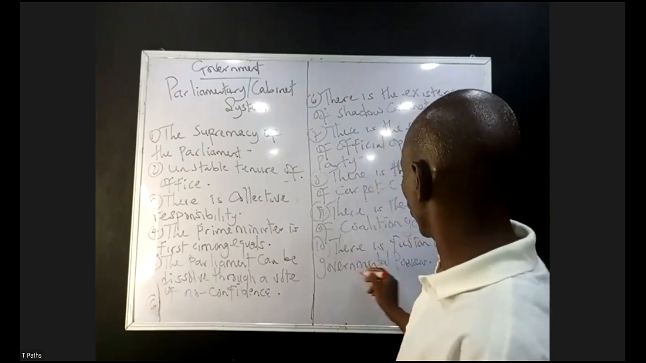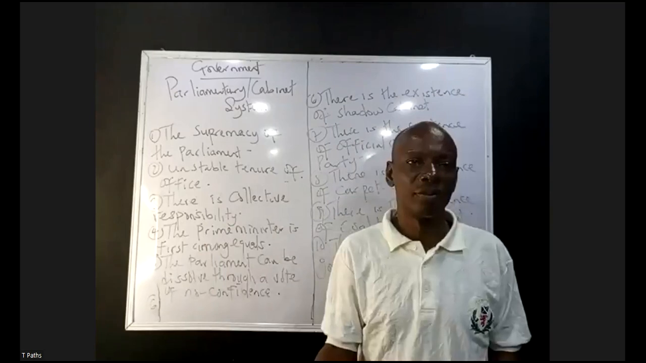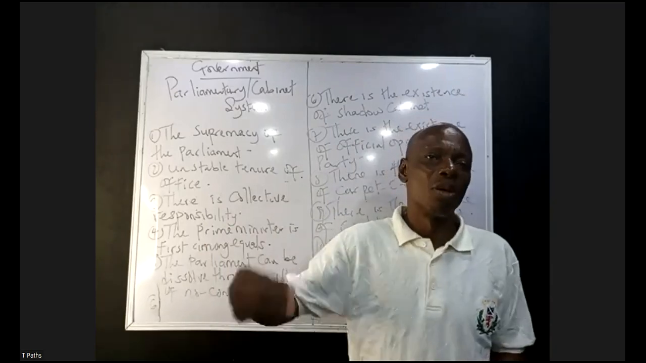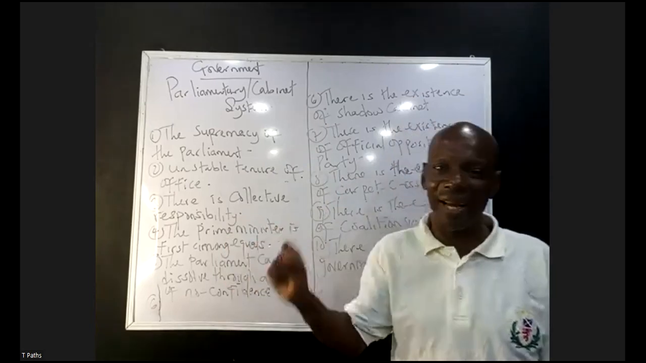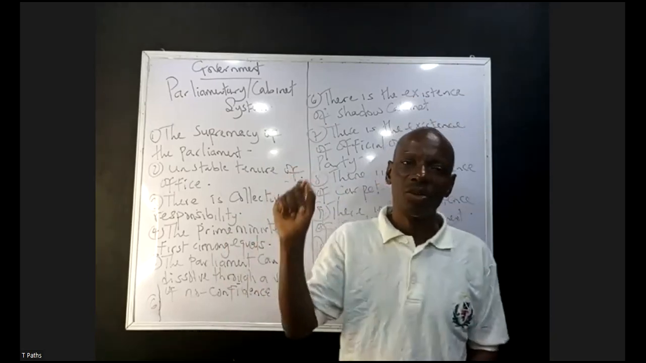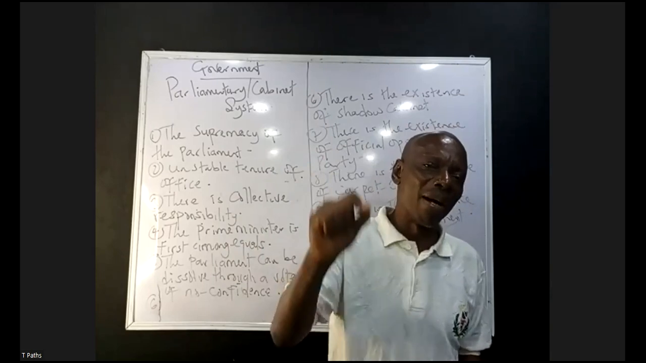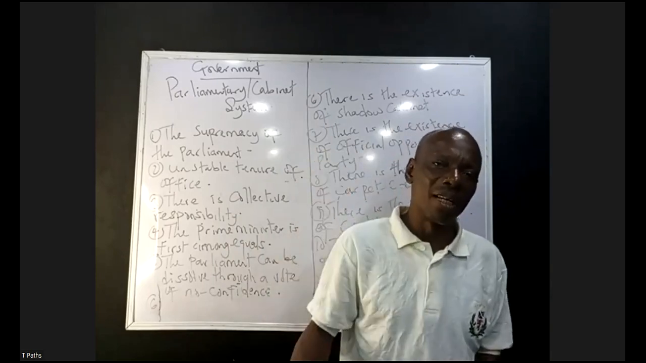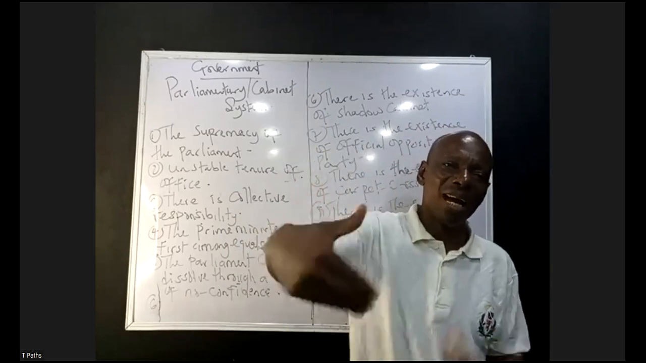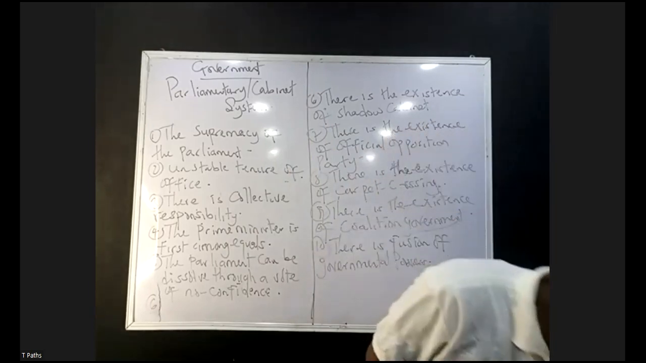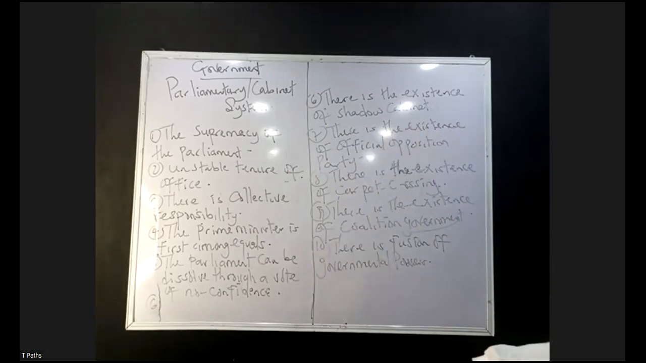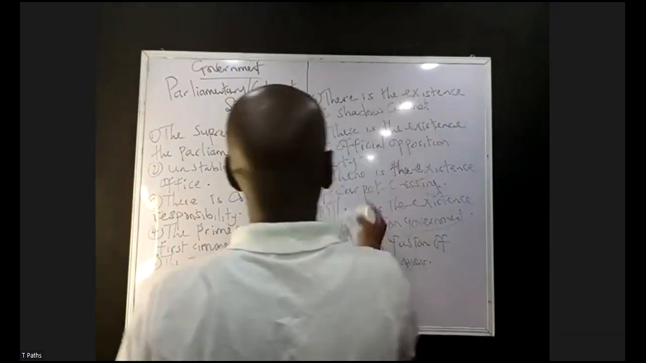Next one, the head of state performs ceremonial function, while the head of government performs executive function. In Nigeria, this party system existed in the years 1960 to 1966, in which Alhaji Tafawa Balewa became the first and only prime minister, while Nnamdi Azikiwe was ceremonial president of Nigeria then. Now let's look at the merits, the advantages of the system.